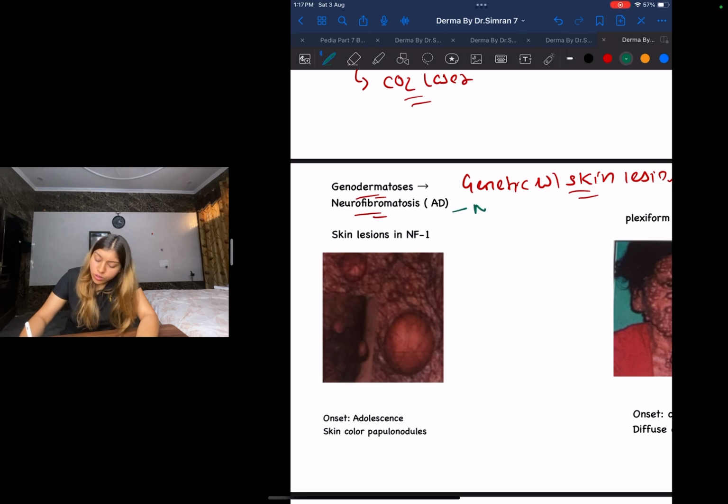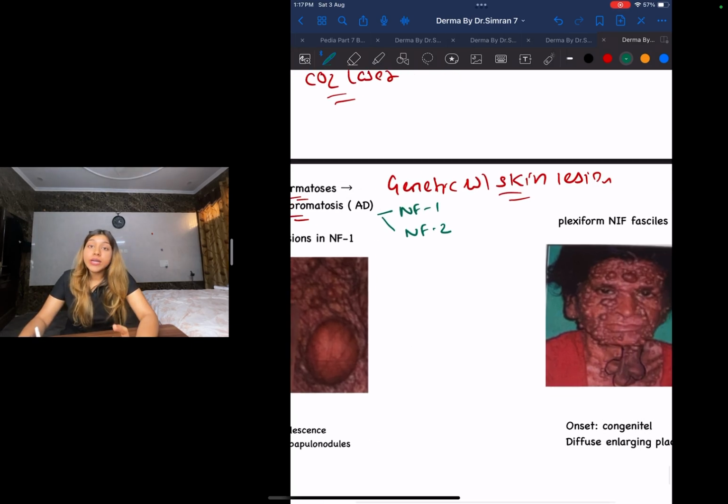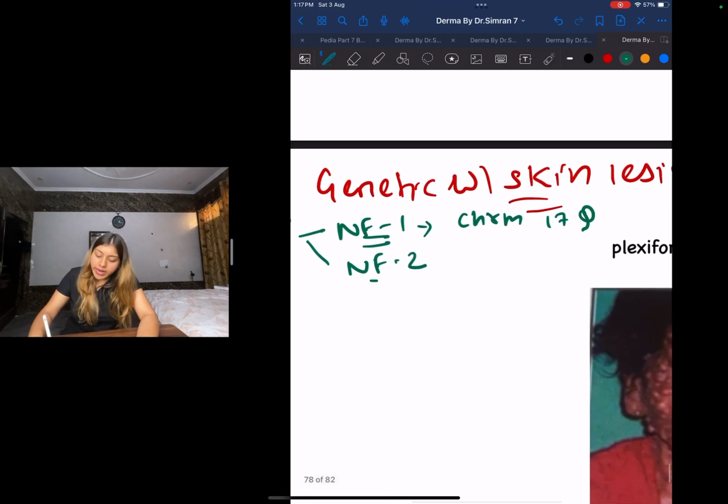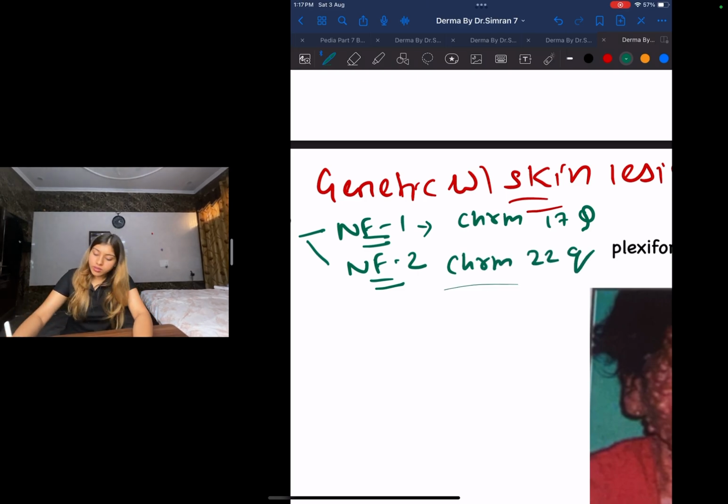There are two types: neurofibromatosis type 1 and neurofibromatosis type 2. You need to know a little pathology over here. The chromosome associated with neurofibromatosis type 1 is chromosome 17q, whereas for neurofibromatosis type 2, it is chromosome 22q.